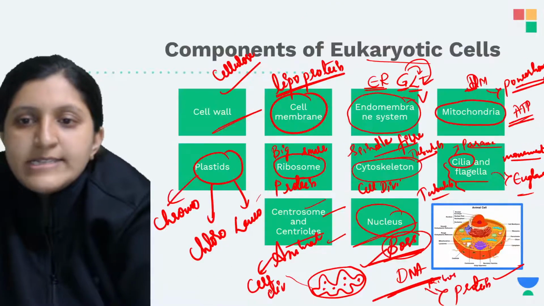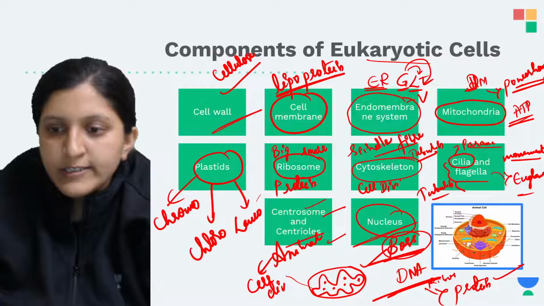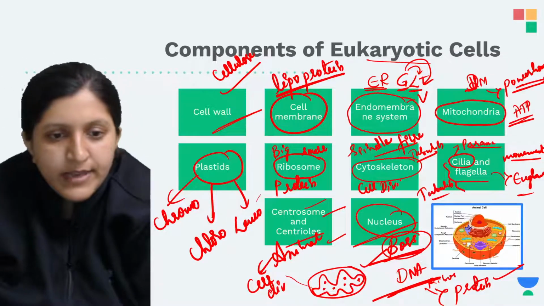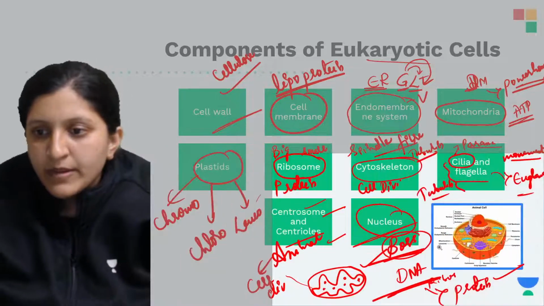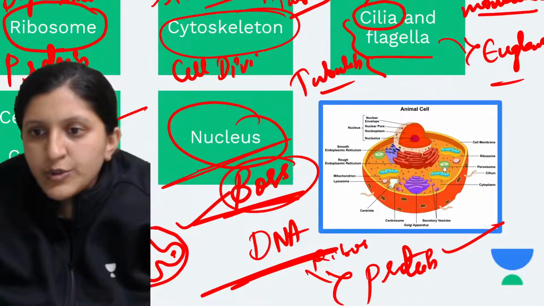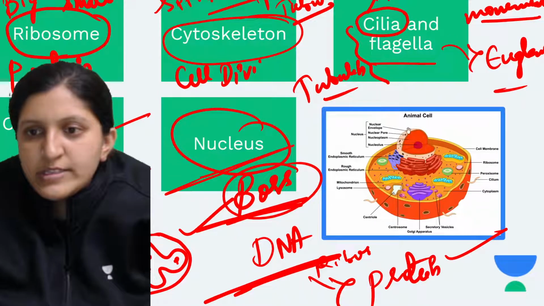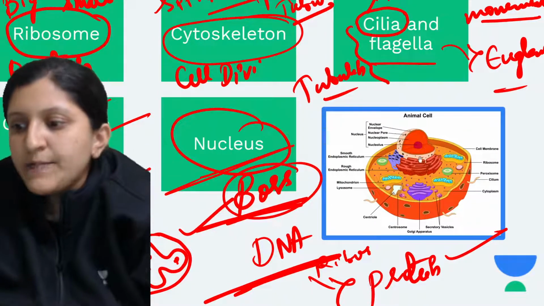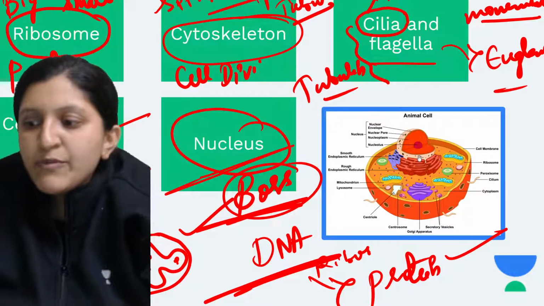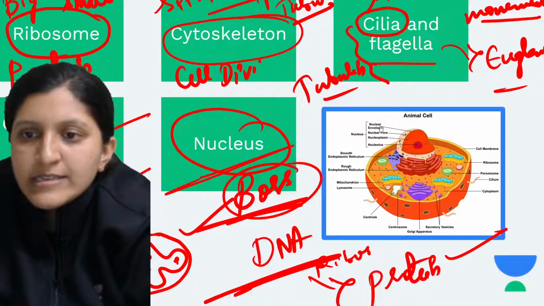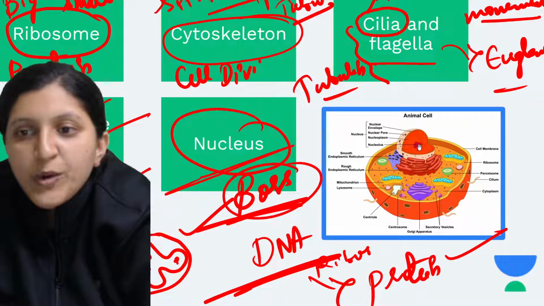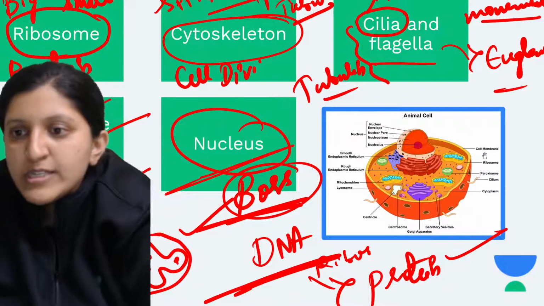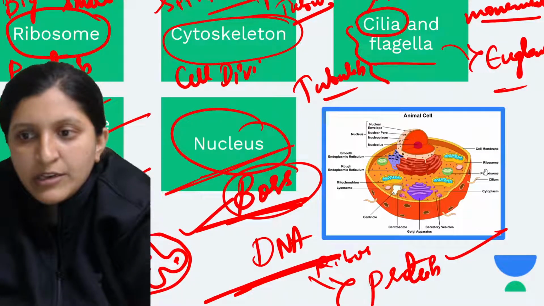So you know about all these different organelles that are there. One second, let me just zoom this diagram for you all, so you can see this, right? So this is the animal cell. Okay, so in the animal cell what do you see? Basically you can see nuclear envelope, nuclear pore, nucleoplasm, and nucleolus is also present. This is the cell membrane, and you can find a ribosome.